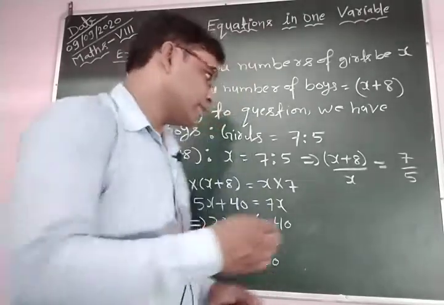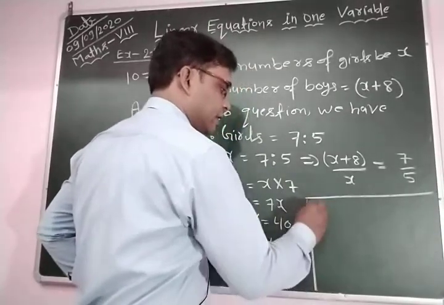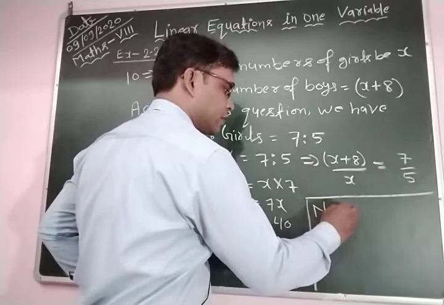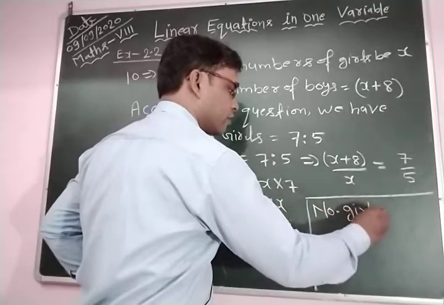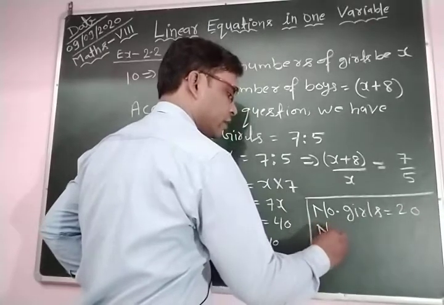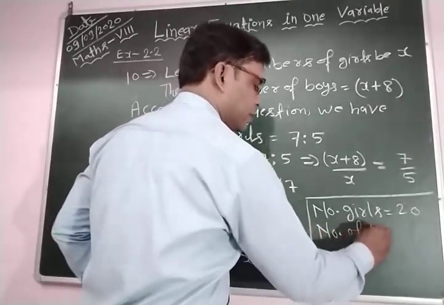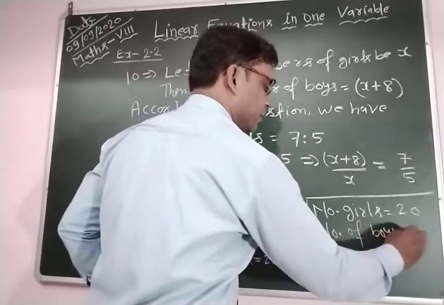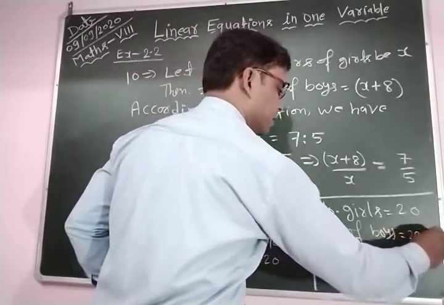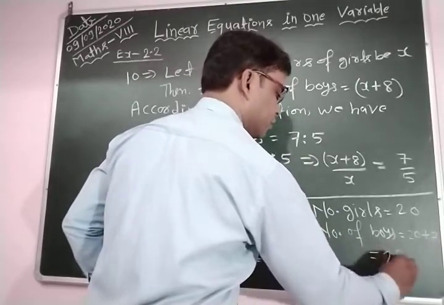Okay, so first you find the number of boys here. Number of girls is equal to 20. Now number of boys is equal to 20 plus 8, this is equal to 28.